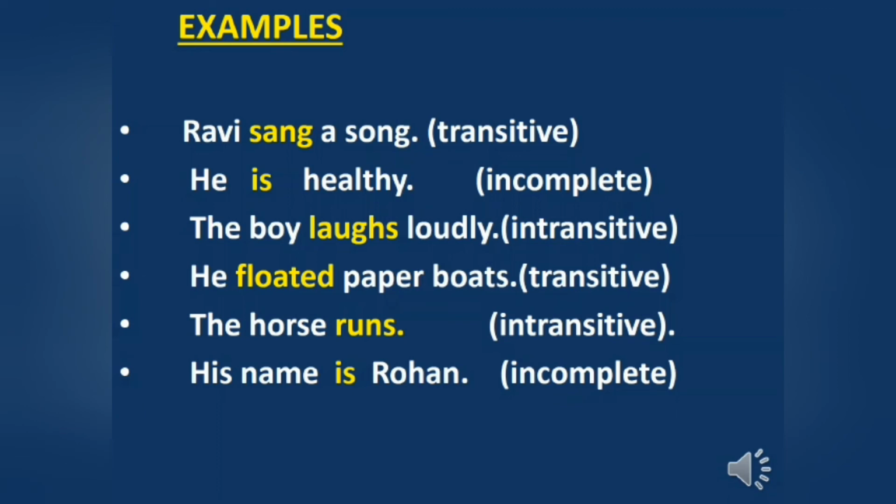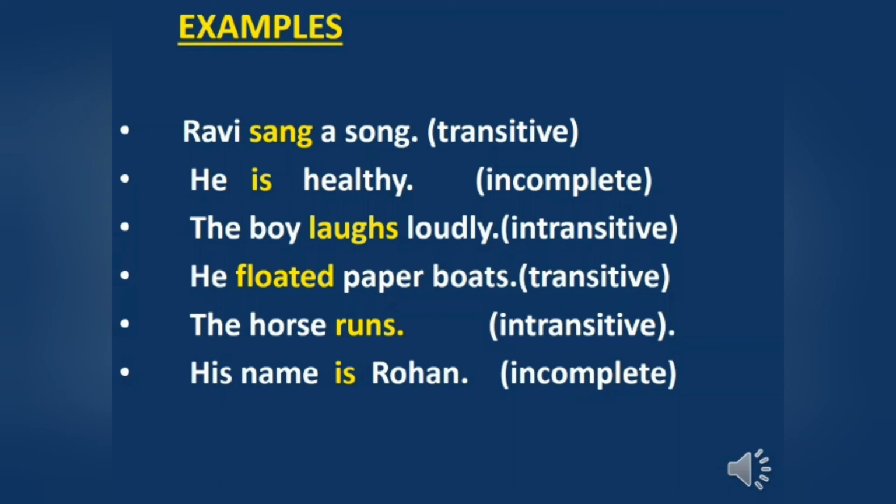Is being verb here, and as you know that being verb always requires complement to complete its meaning. Now third sentence, the boy laughs loudly. Actually sentence ends with laughs. Loudly is adverb here. Loudly is not an object, so this is intransitive verb. He floated paper boats. Again, we have object in the sentence, that he performed some action, and that action passes on some object. That paper boats are objects. So this is transitive verb.